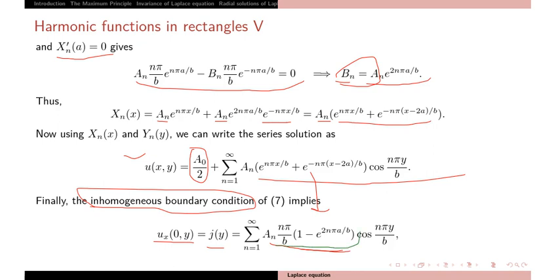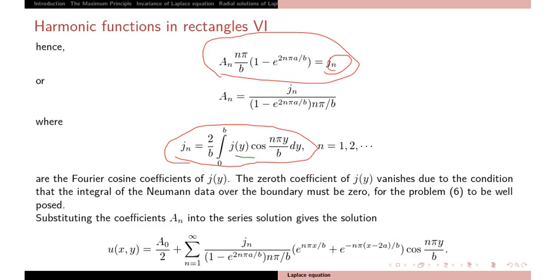So this is a series in y, and this is the coefficient: a_n n pi by b times (1 minus e to the power 2 n pi a by b). This whole thing together equals 2 by b times the integral of j(y) cos. I am writing this coefficient with j_n just to simplify. By plugging in the Fourier coefficient, you can find the solution. So finally, this is the final solution, with exponential positive power, exponential negative power, multiplied by cos(n pi y by b).